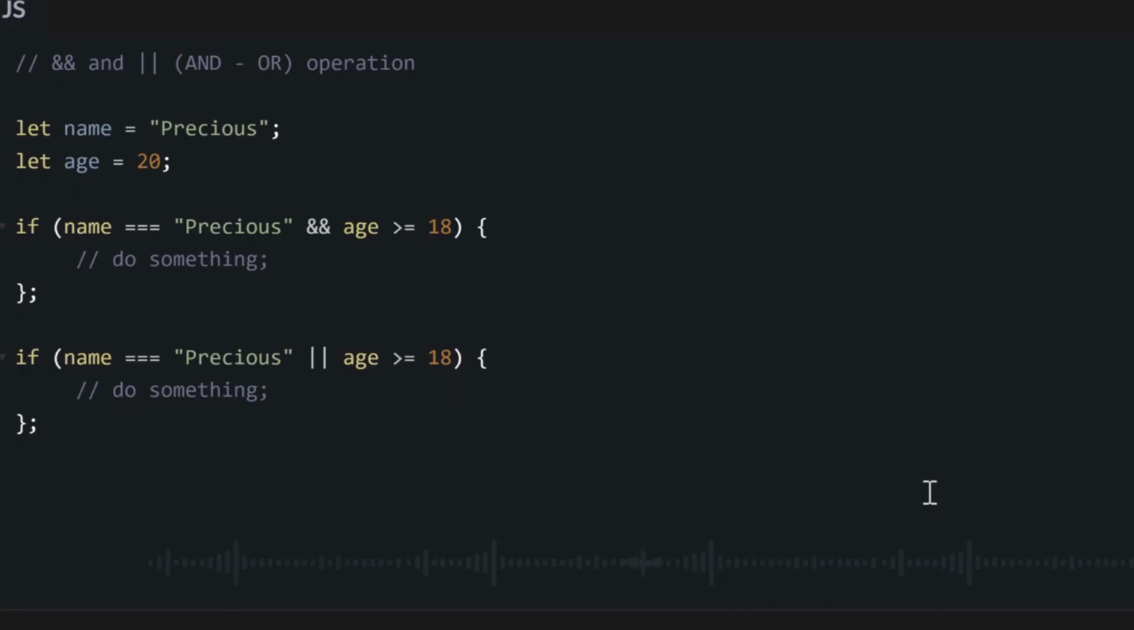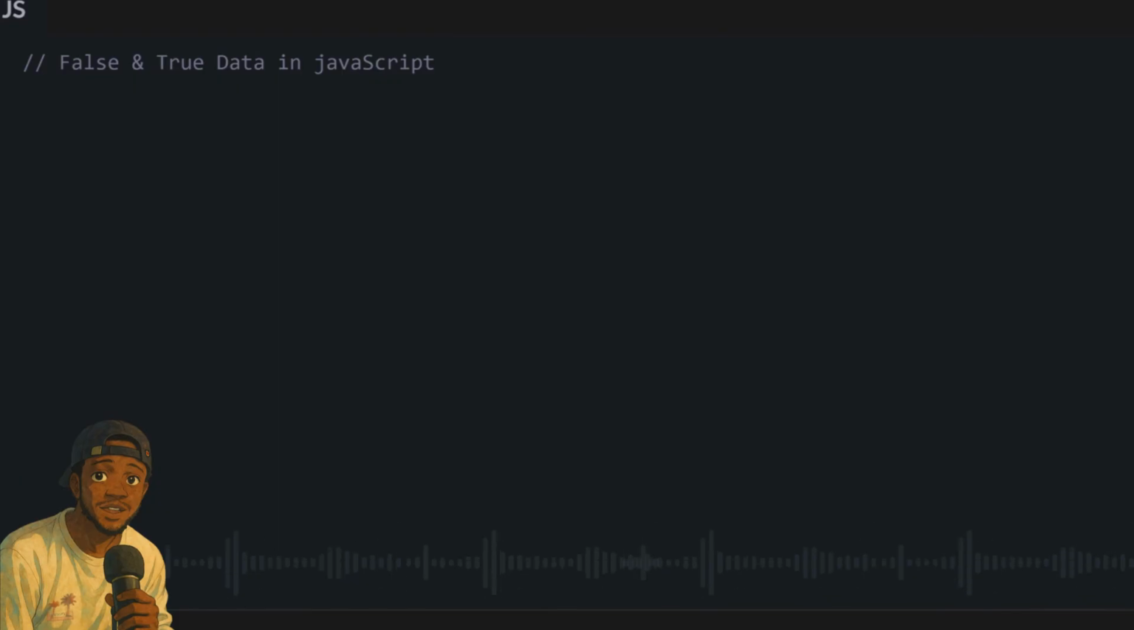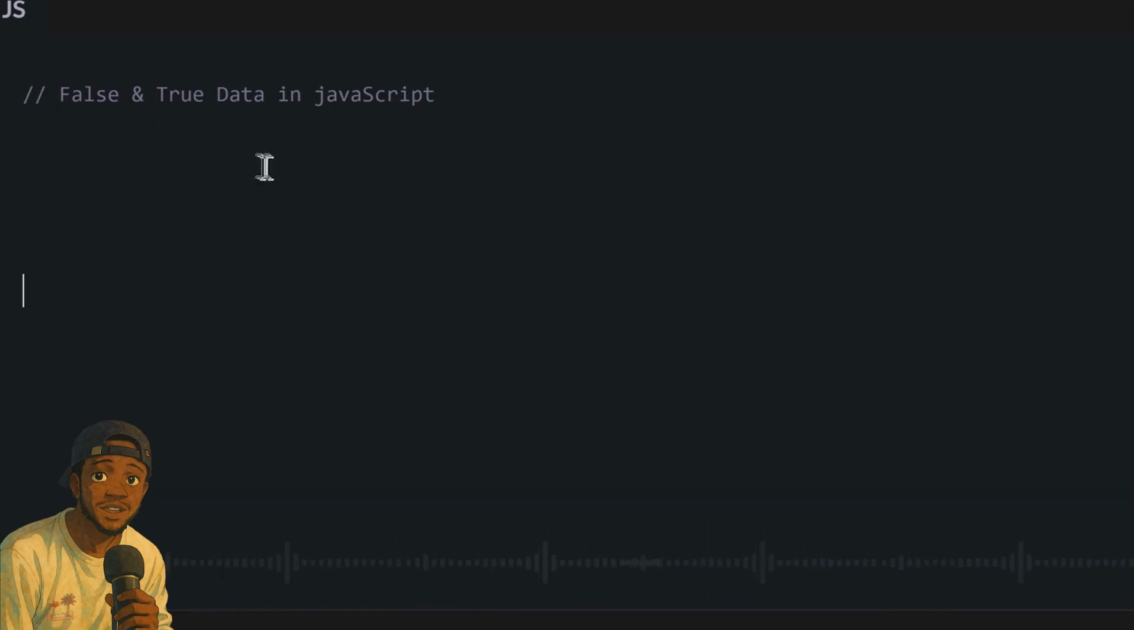Another thing we check with if statements is if something is naturally true. By naturally true, I mean we do not need to compare it with something else, either with double equal to or greater than or less than. We check if JavaScript automatically, naturally recognizes this data as true. And yes, you have some data which JavaScript automatically and naturally recognizes as true. And you have some where it automatically recognizes as false.